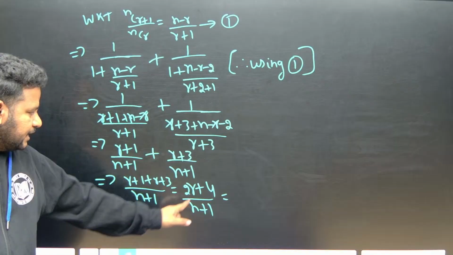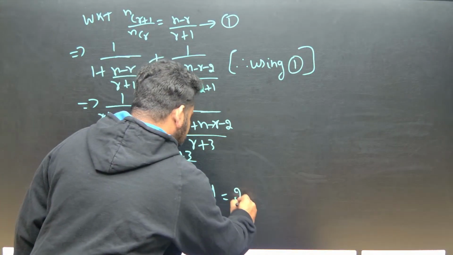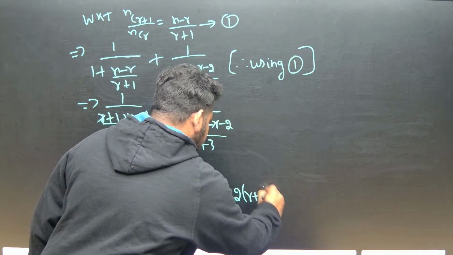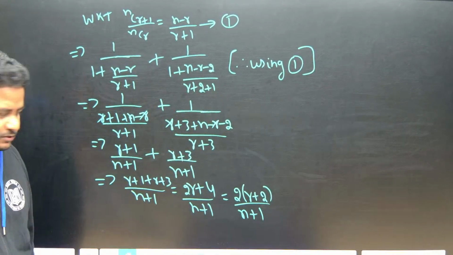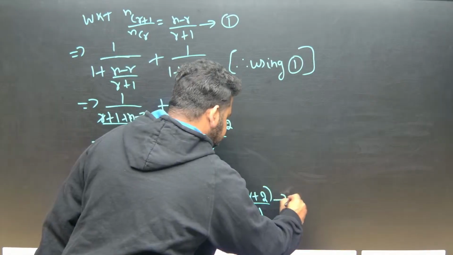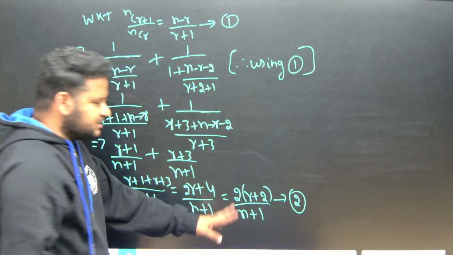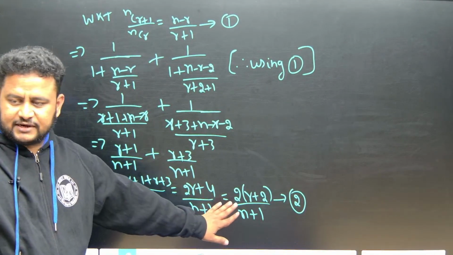So see here, I got what here? This I will write as 2 times r plus 2 divided by n plus 1. So this I will write as equation 2. That's all I can do when it comes to LHS.